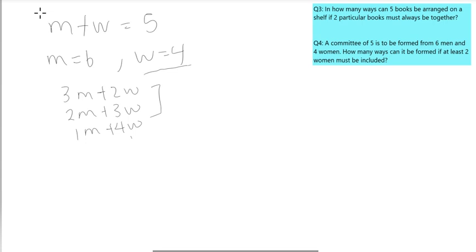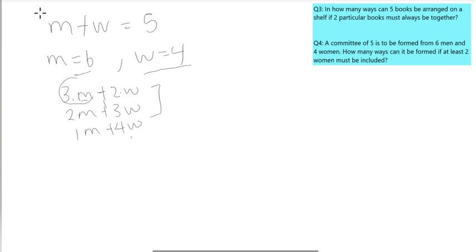So what we're going to do is find how many ways we can select 3 men from 6 men and how many ways we can select 2 women from 4 women. The way it works is that the one between them is AND, while the one between the different selections is OR.